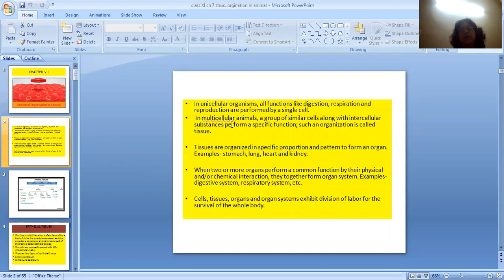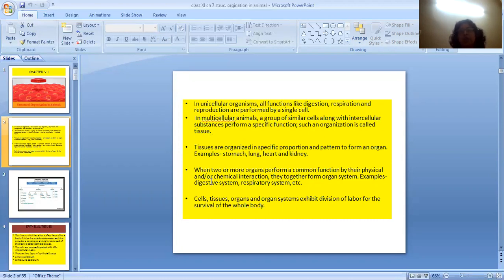Now we all know that a unicellular organism has only one single cell, and that one single cell performs all the functions like digestion, respiration, reproduction. But in a multicellular organism, there is a division of labor. Similar cells which perform specific function are together known as tissues. Tissues are organized in specific proportion and pattern to form organs like stomach, lung, heart, kidney.